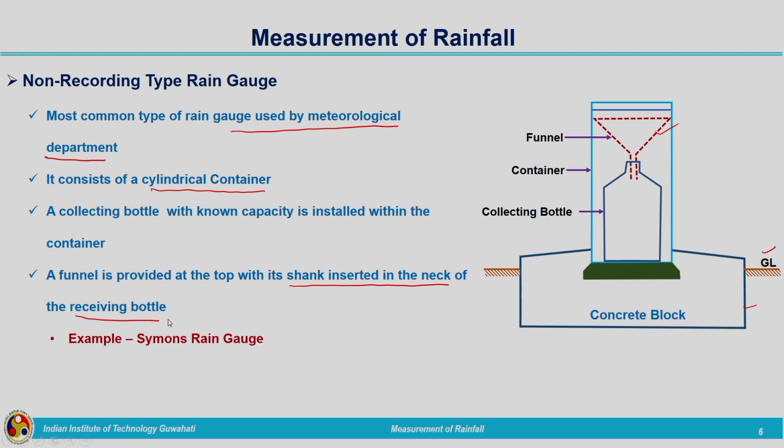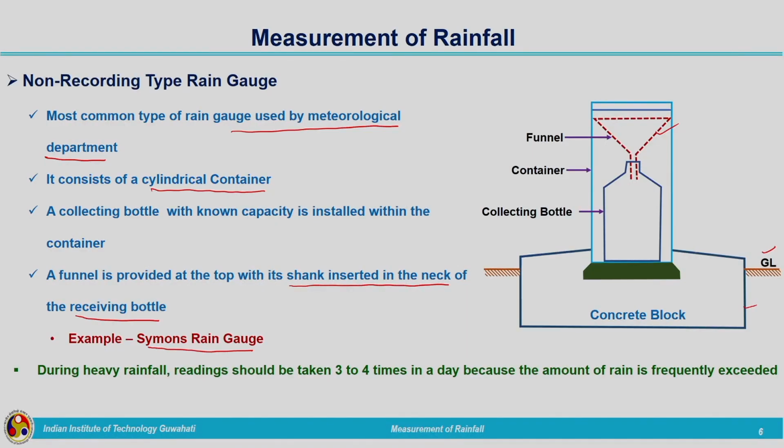When we are experiencing rainfall, it will be collected in the bottle. During the rainy days, it will exceed the capacity of this collecting bottle. So, during heavy rainy days, we need to take the readings 3 to 4 times in a day, because the amount of rainfall will exceed the capacity of the rain gauge.